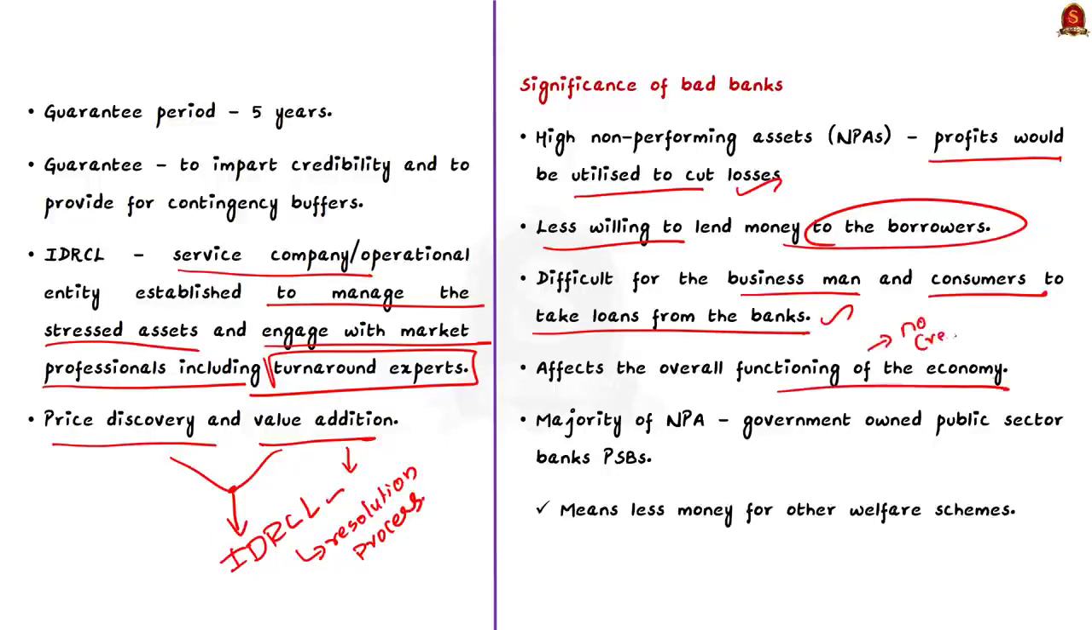Moreover, in India, a large portion of non-performing assets is with the government-owned public sector banks or the PSBs. In the past, the government has issued more capital to take care of the non-performing assets problem and to improve the financial health of the public sector banks. So, this means the government will have very little money for other welfare schemes. This is also an issue associated with non-performing assets.